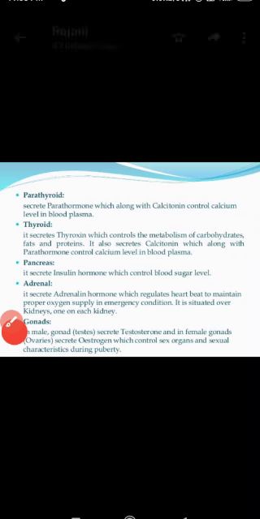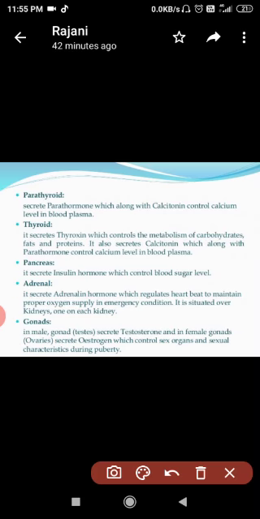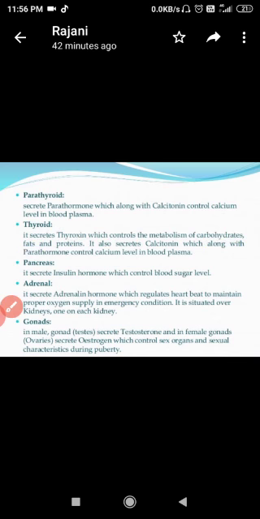Next gland is what? Our next gland is the thyroid. Very important gland. The thyroid gland is responsible for the secretion of thyroxine. The name of the hormone is thyroxine. This thyroxine hormone is responsible for controlling the metabolism of carbohydrate, fat and protein. Okay.